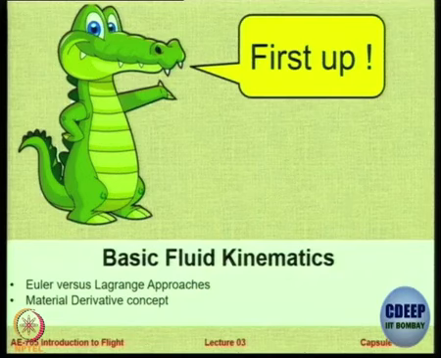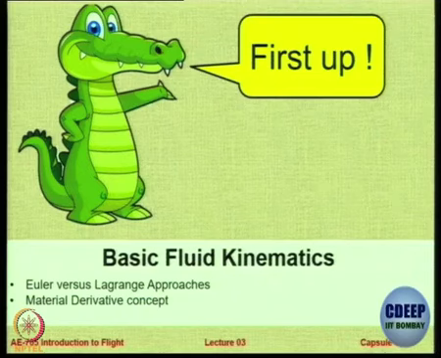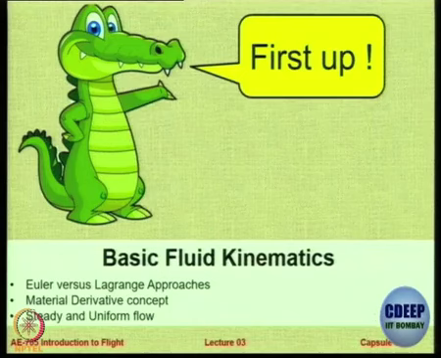We also look at a concept of material derivative or substantial derivative, and we see how it can be applied to basic fluid kinematics. And finally, we will define and understand the concept of steady and uniform flow by demonstrating unsteady flow and its features also. So these three are what I plan to cover today.